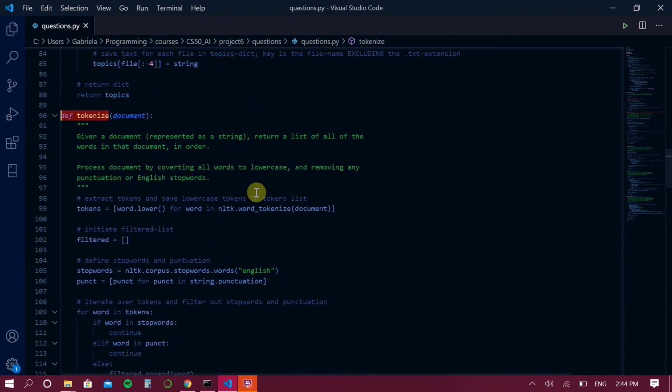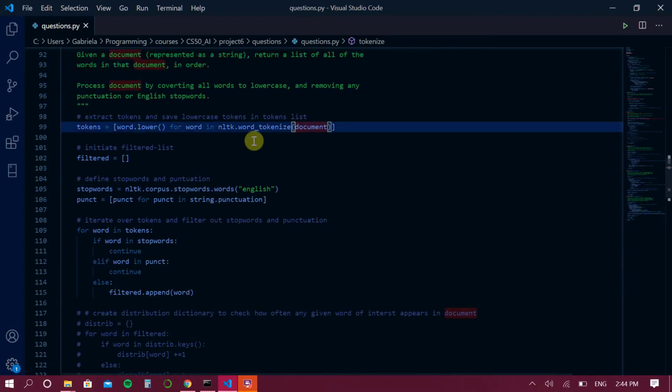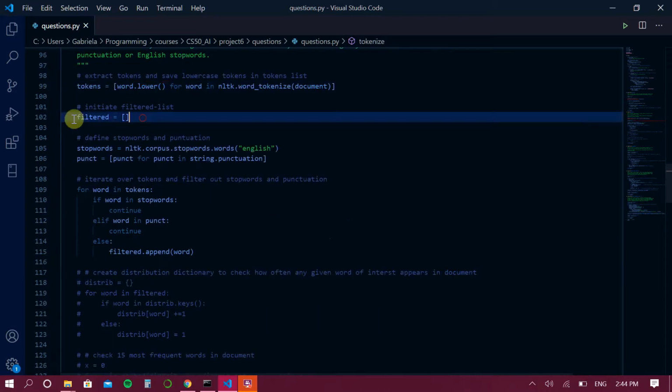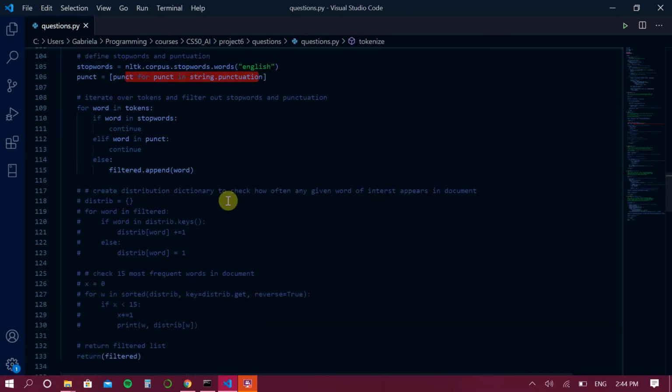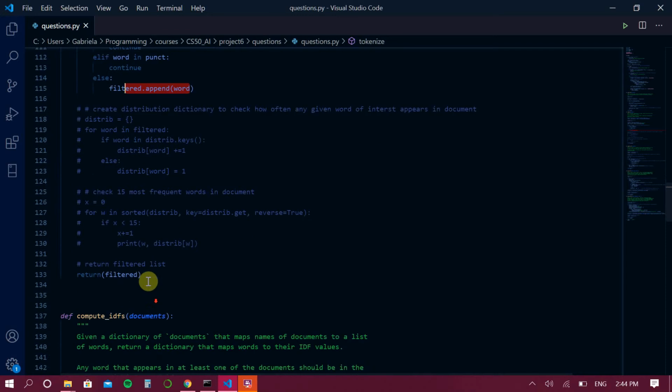Then there's a tokenize function where it returns a list of all words in a given document in that order. So you tokenize the words. You use the lower function to make sure that you disregard upper and lower cases, and then you filter out the words which you don't want there. For example, the most used words in English, like what, is, this, and so on. And you also filter out punctuation. Then you append the words which are not stop words into a list, and that list is returned.